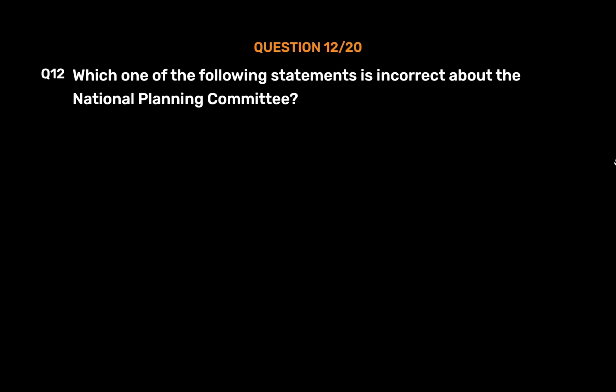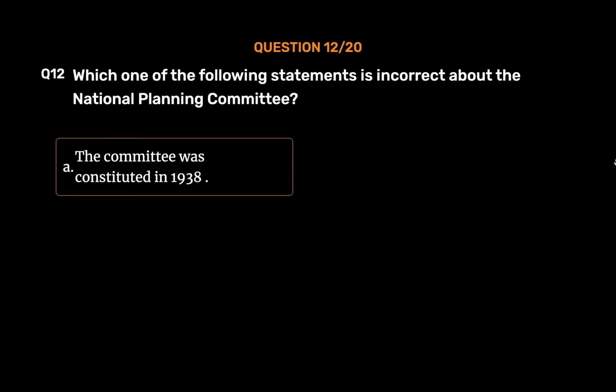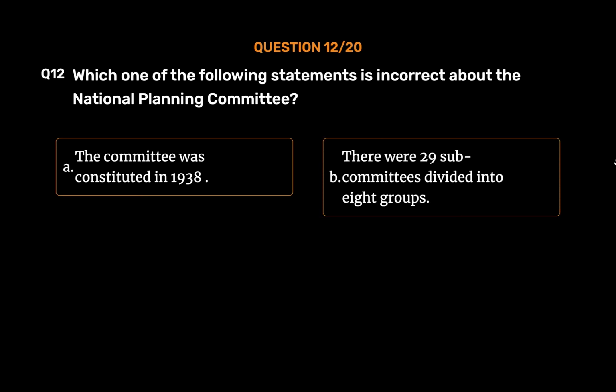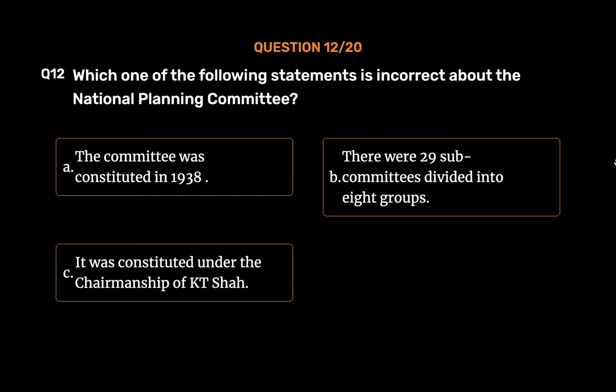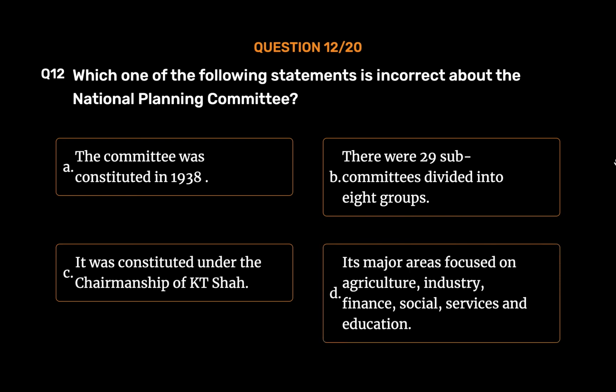Question number 12. Which one of the following statements is incorrect about the National Planning Committee? Option A. The committee was constituted in 1938. Option B. There were 29 subcommittees divided into 8 groups. Option C. It was constituted under the chairmanship of K.T. Shah. Option D. Its major areas focused on agriculture, industry, finance, social services and education.